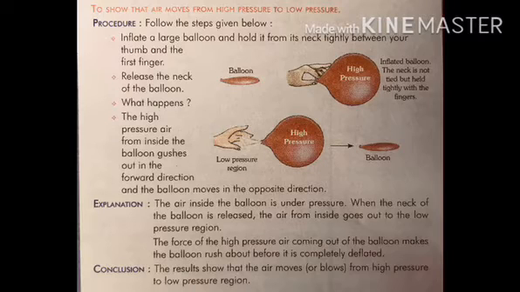Explanation. The air inside the balloon is under pressure. When the neck of the balloon is released, the air from inside goes out to the low pressure region. The force of the high pressure air coming out of the balloon makes the balloon rush about before it is completely deflated. Conclusion. The result shows that the air moves or blows from higher pressure to the lower pressure.